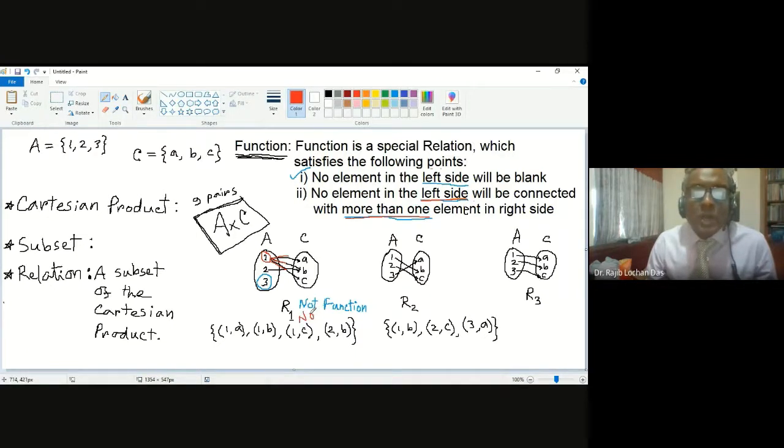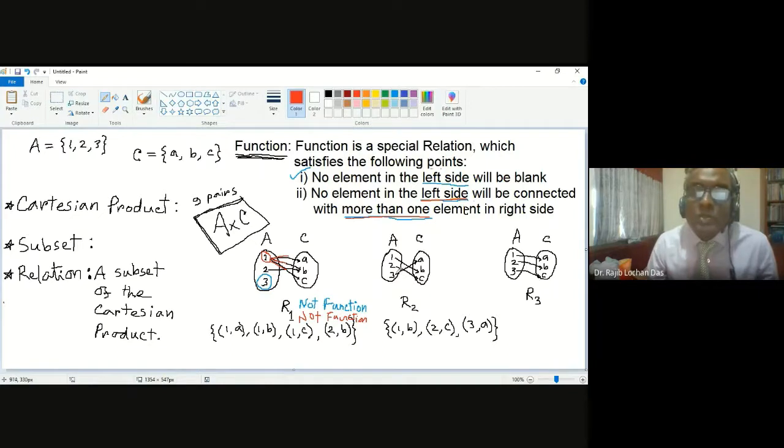So think about R2. Is there anyone going to more than one? No, sir. If you think about 1, it is going to 1. If you think about 2, it is going to 1. If you think about 3, it is going to 1.